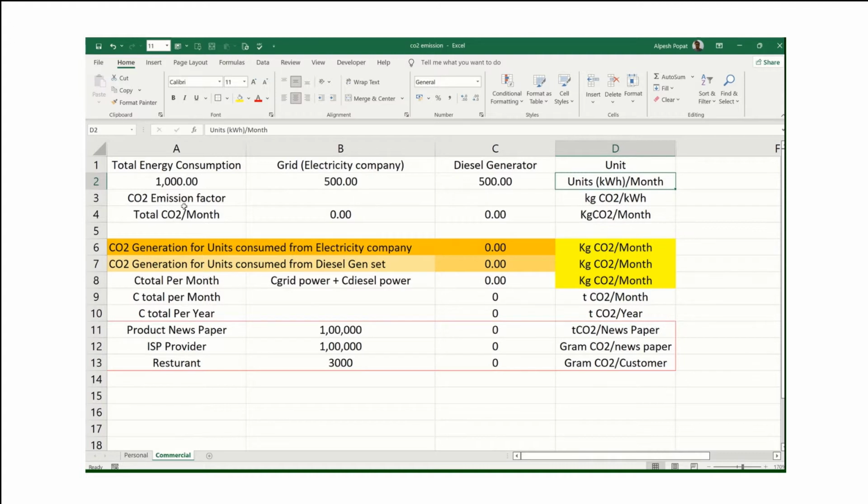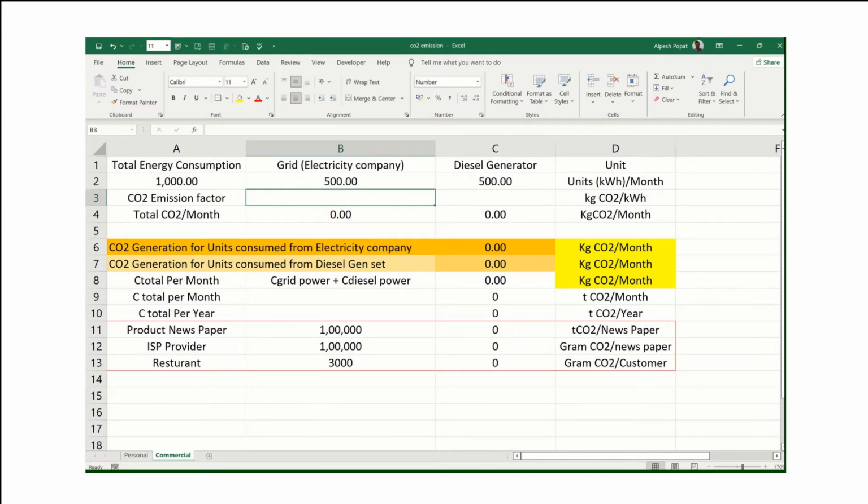So I am consuming 1000 units per month, in which I have divided my requirement 50% from the electricity company, where I am taking 500 units, and the rest 500 units I am generating by installing my own diesel generator set. So now we need to see what the emission factor is. Step 1 is over, that we should understand how much electricity we require, and out of which how much we are buying from the electricity company and how much we are generating from the DG set. The second one is the emission factor.